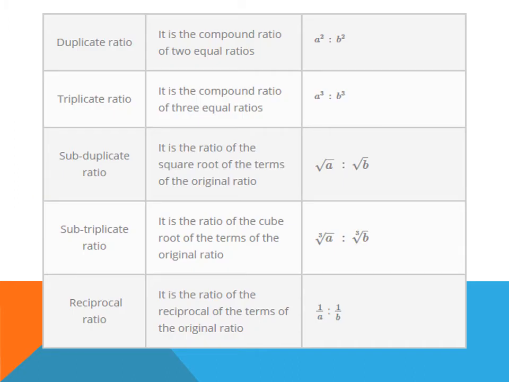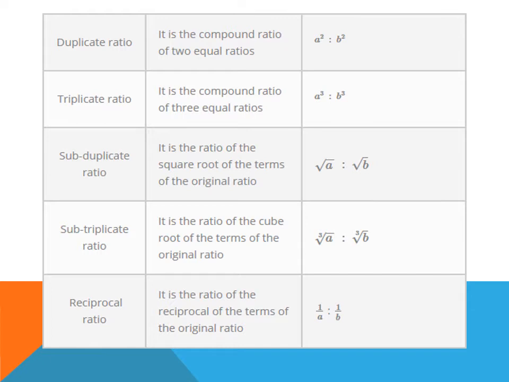Next, duplicate ratio. Duplicate ratio is a compound ratio of two equal ratios, which can be expressed as A² is to B². Similarly, triplicate ratio. Triplicate ratio is also the compound ratio of three equal ratios. If a ratio is given as A:B, then triplicate ratio can be expressed as A³ is to B³.